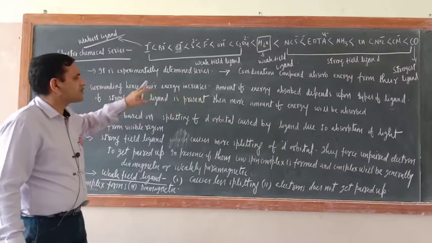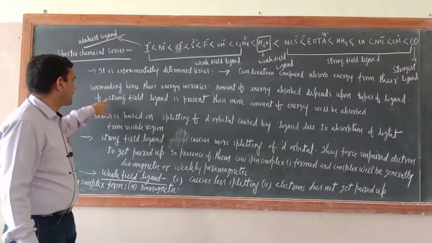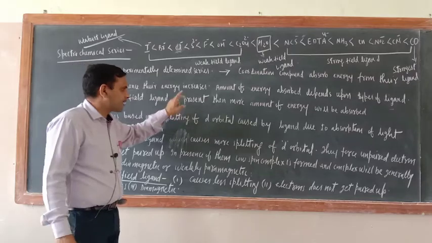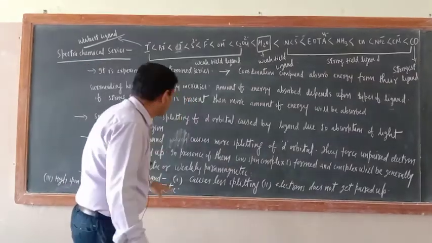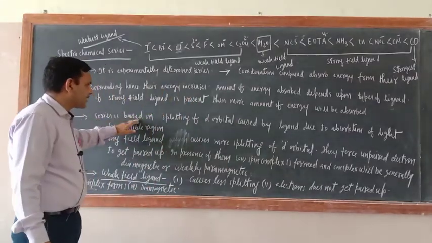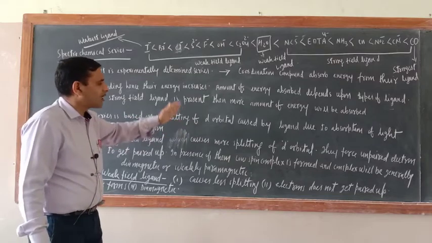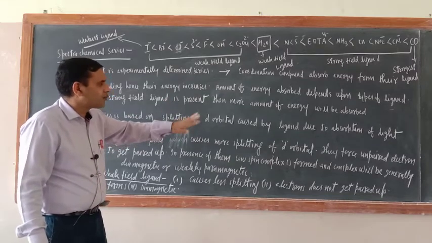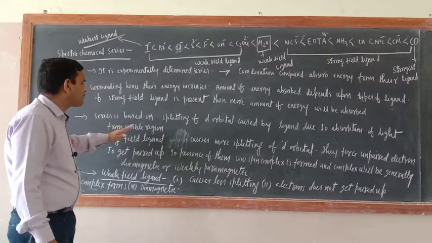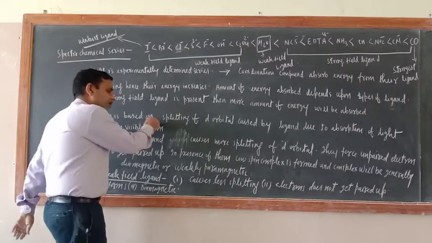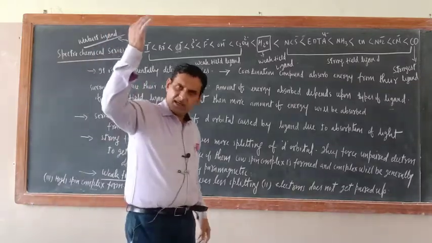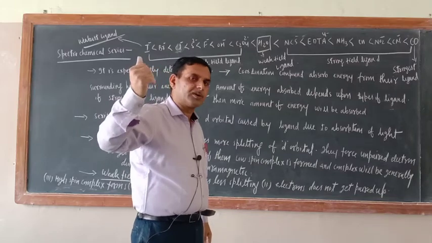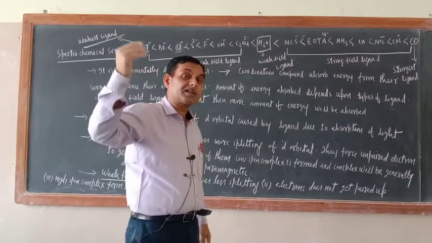Amount of energy absorbed depends upon the type of ligand. If a strong field ligand is present, then more amount of energy will be absorbed. The series is based on splitting of d orbital caused by the ligand due to absorption of light from the visible region. Now just see, they are absorbing energy from the surrounding.